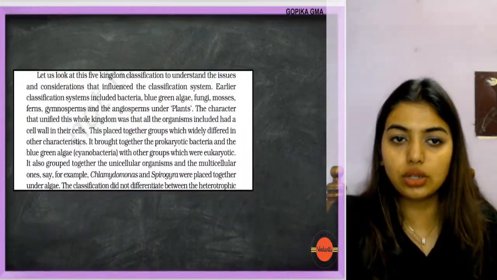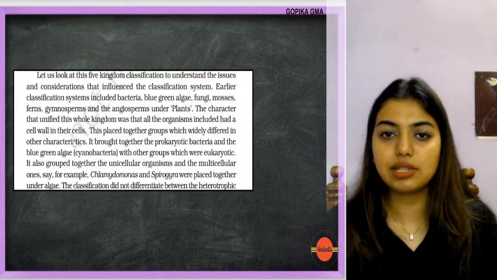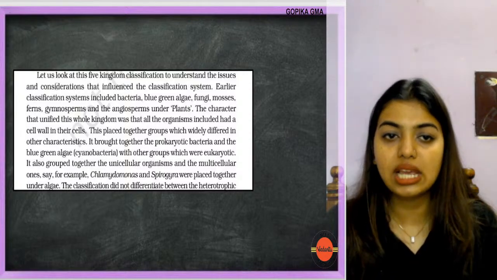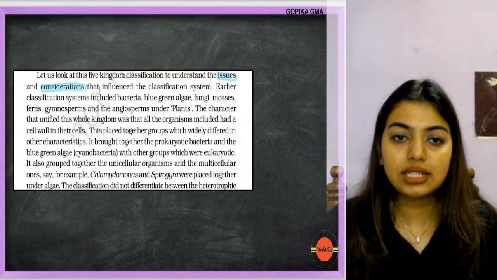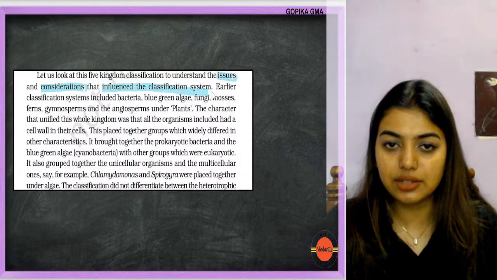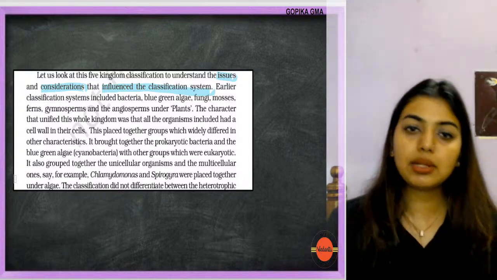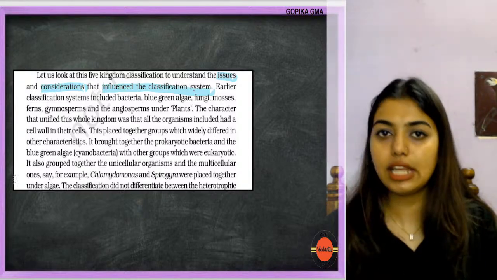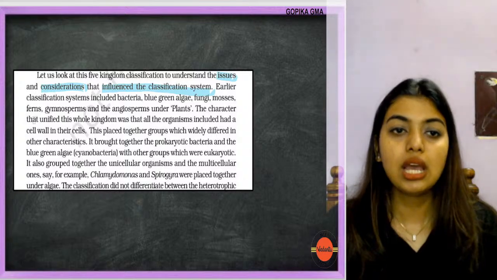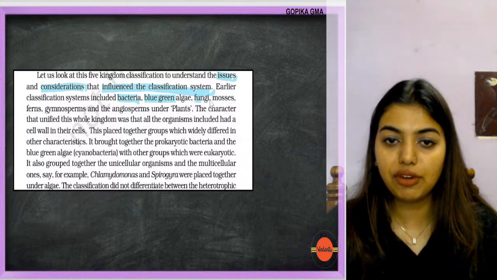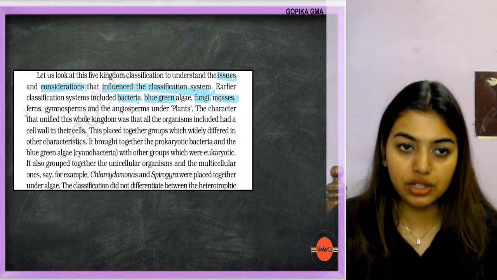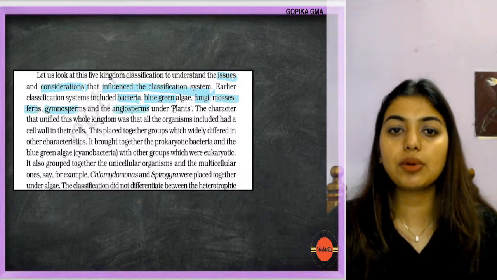Now let us look at the five kingdom classification to understand the issues and considerations that influence the classification system. There are slightly some issues with it, so let's see which were the issues. Earlier classification systems included bacteria, blue-green algae, fungi, mosses and ferns, gymnosperms, and angiosperms under plants.